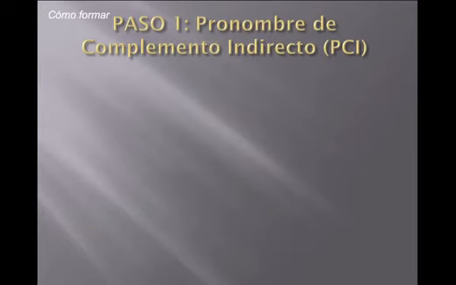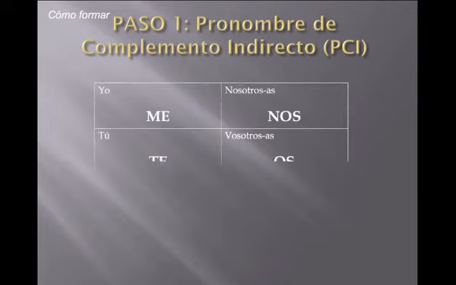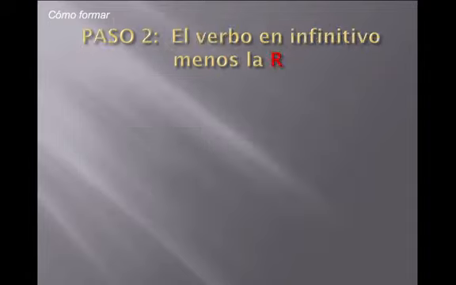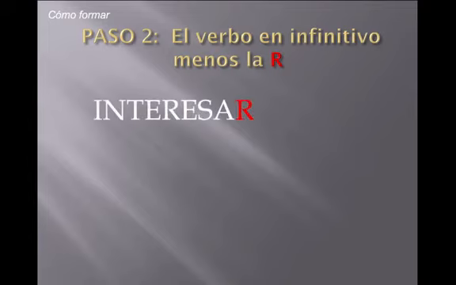The first step, paso uno, is we take the pronombre de complemento indirecto. So this chart shows us the me, te, le, nos, os, les. So whoever we're talking about, then these are the pronouns that we will use at the beginning of the structure. The next step is to take the verb, el verbo en el infinitivo, and take off the R, menos la R. So for interesar, we just take off the R and it's interesa.